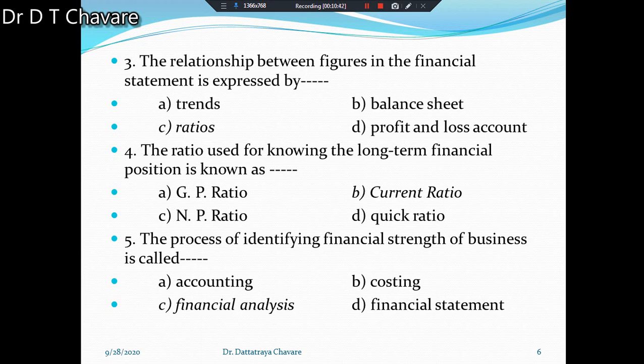Then the next question is there. The ratio used for knowing the long-term financial position is known as which ratio? GP ratio, NP ratio, current ratio, or quick ratio. We have to understand the long-term financial position with which ratio. Among those four alternatives, with the help of the current ratio, we can understand. That's why what will be the correct answer? Current ratio. That is the proper answer of this question.